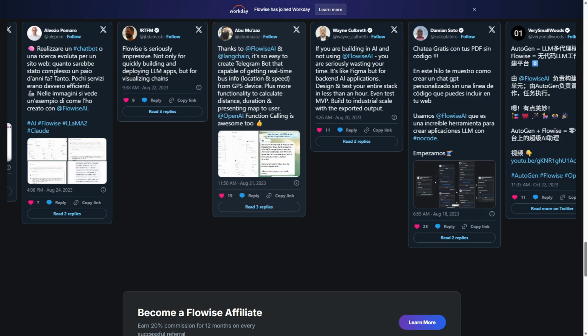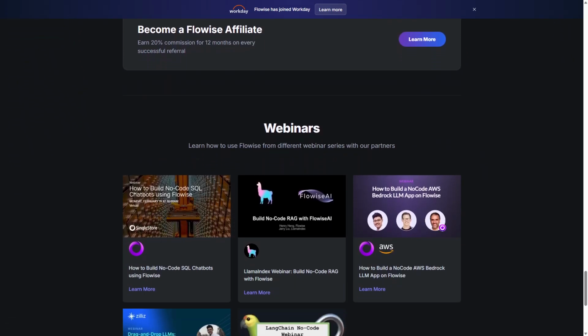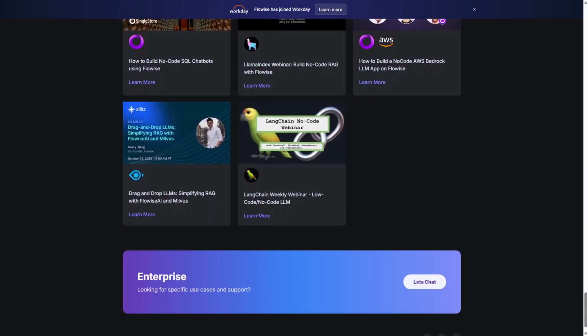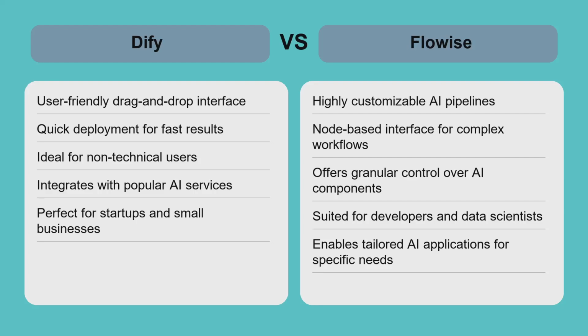On the downside, Flowise has a steeper learning curve and may require more technical knowledge to maximize its potential. It is best suited for teams or individuals comfortable with AI concepts and looking for a robust, customizable platform to build sophisticated AI solutions. Comparing Dify and Flowise shows a clear trade-off between ease of use and customization.